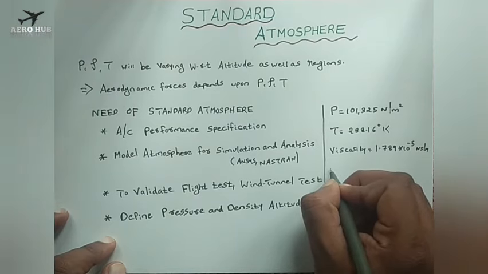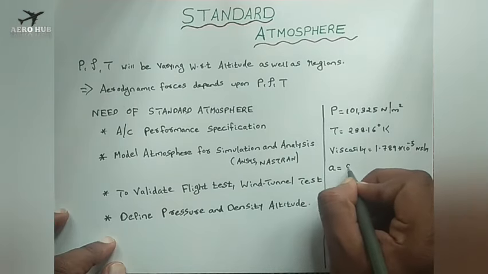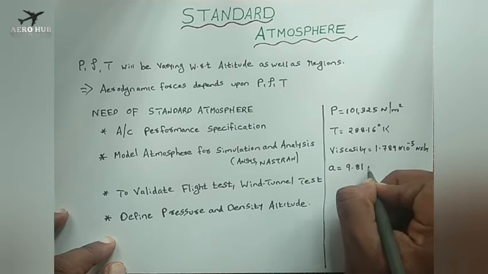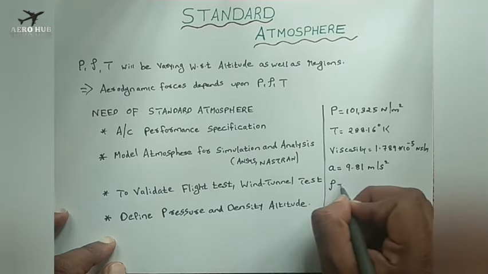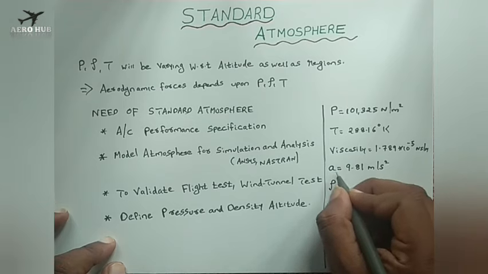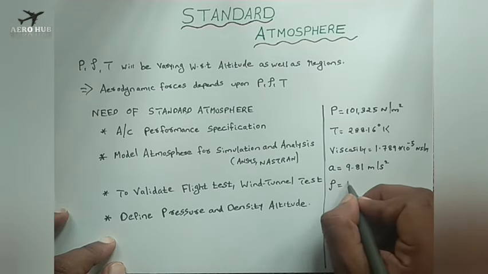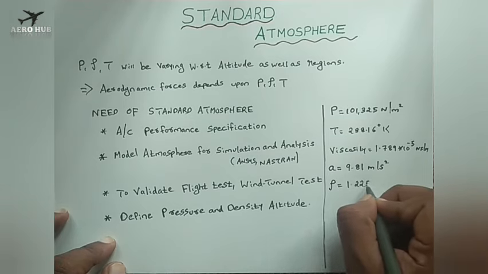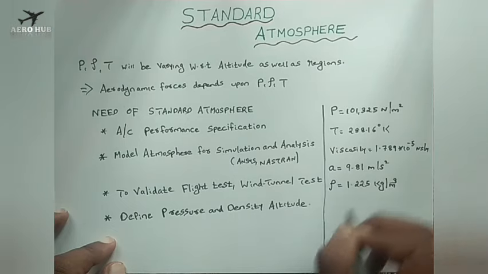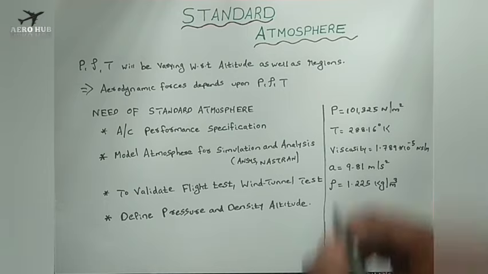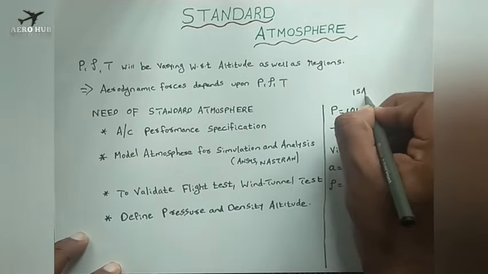Then the acceleration due to gravity is 9.81 meter per second square, and density is 1.225 kilogram per meter cube. These are the set of values for the international standard atmosphere.